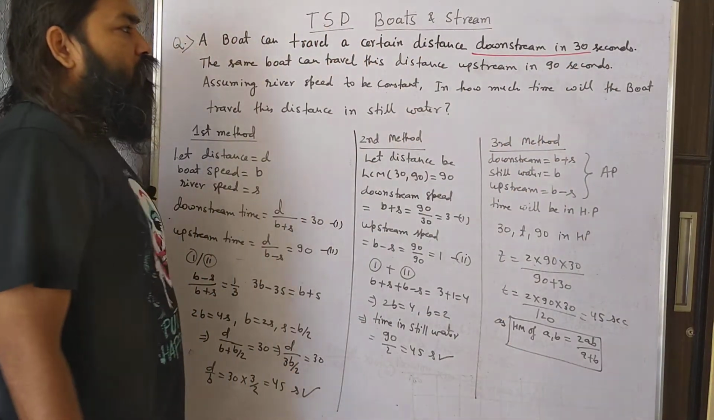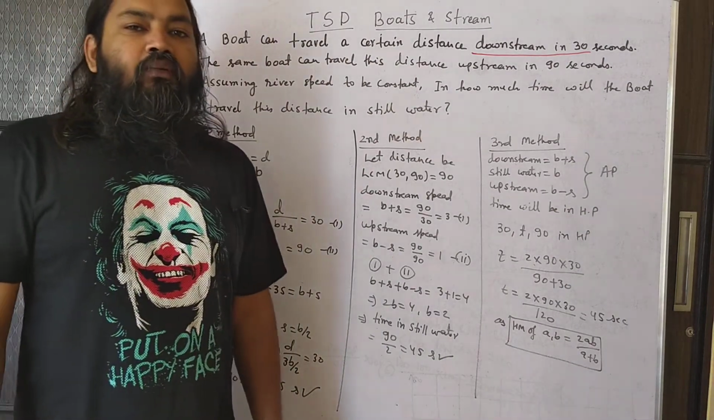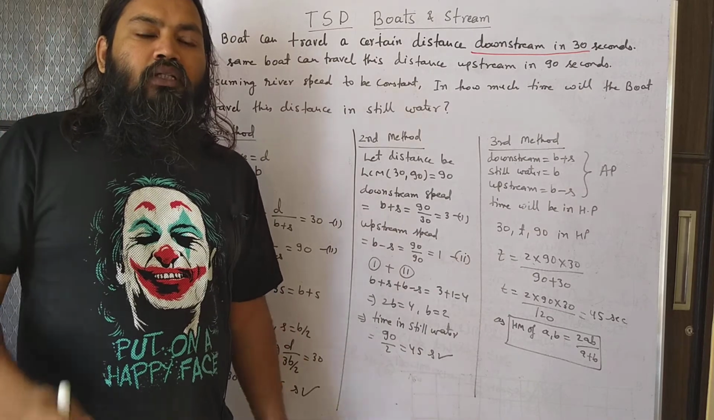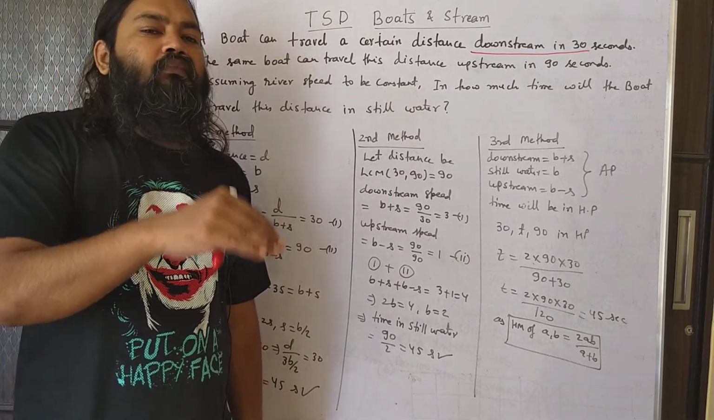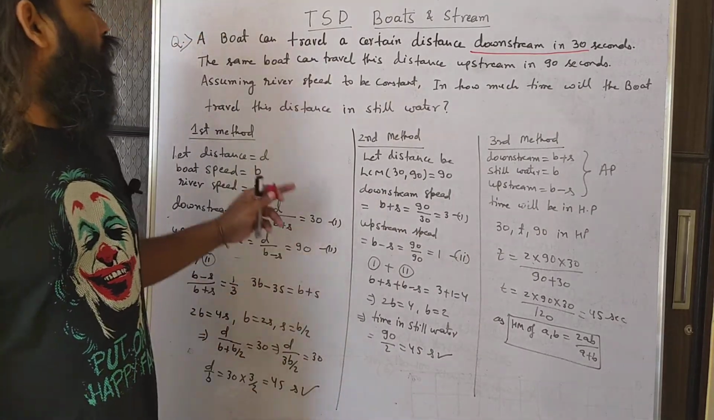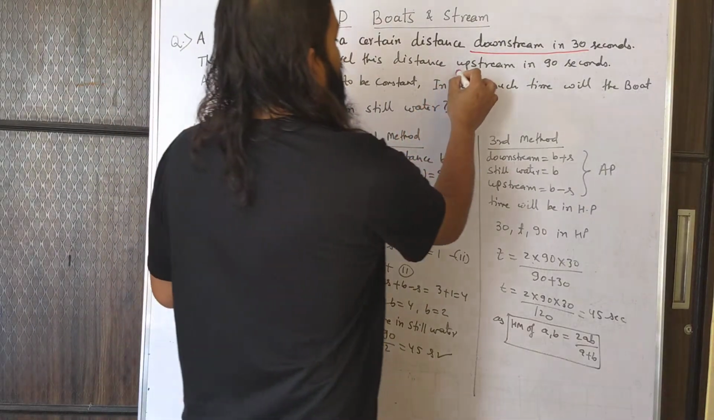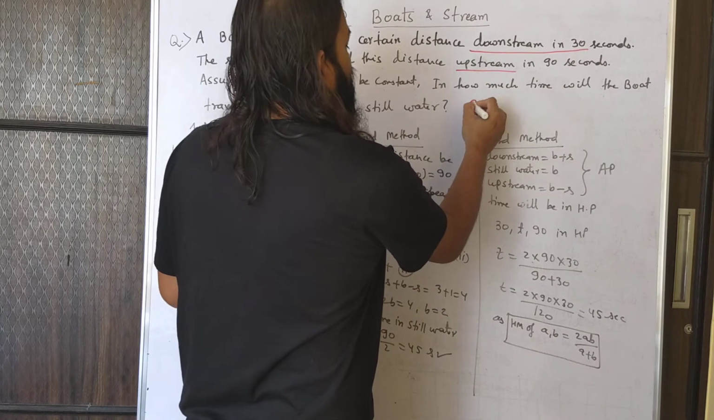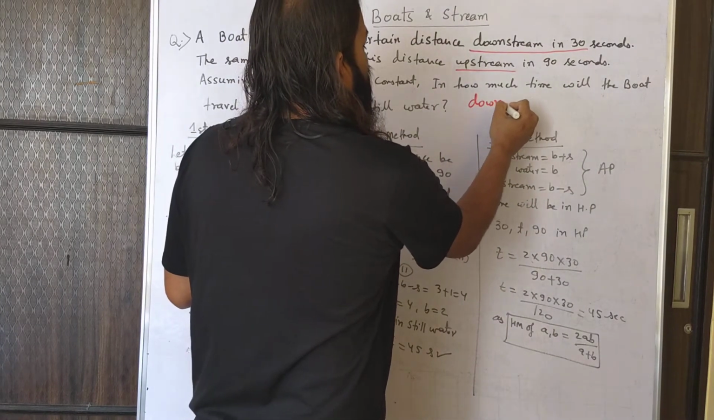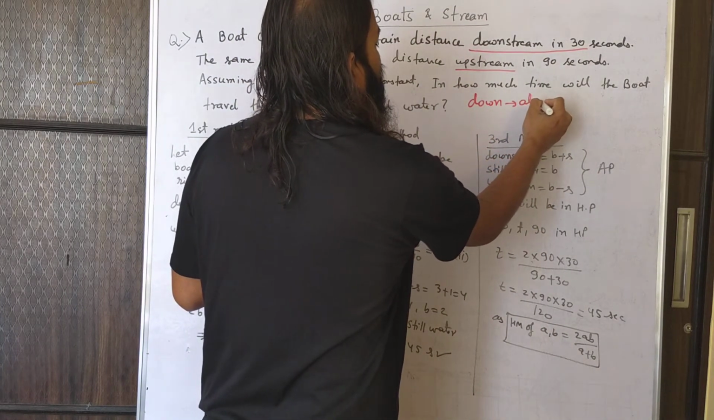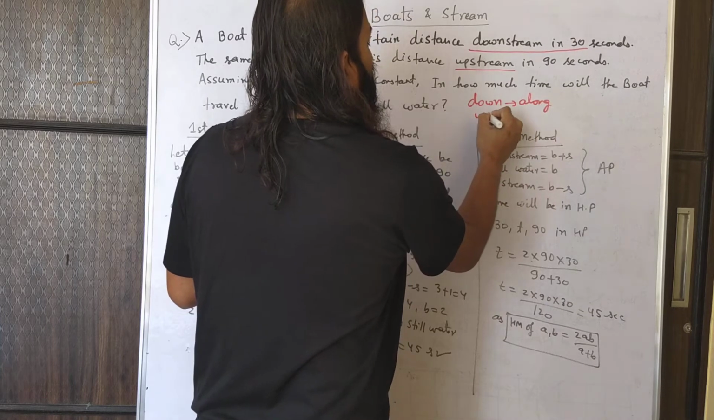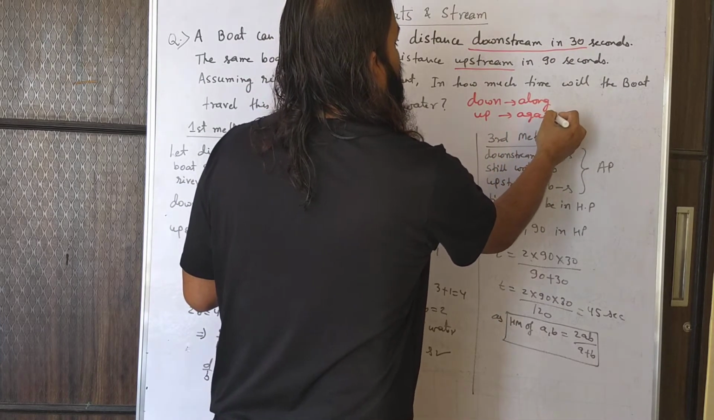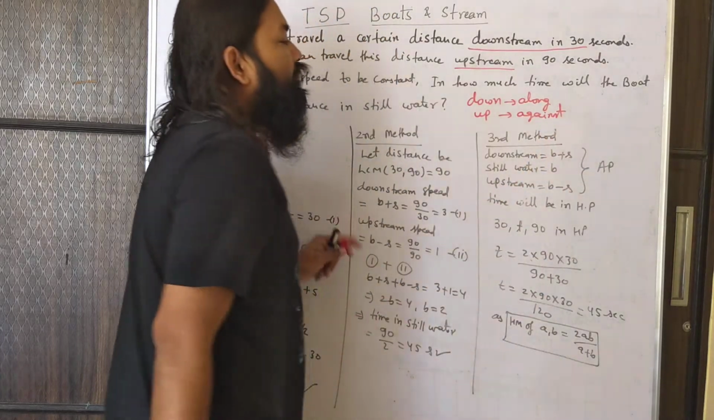So what is the meaning of downstream? A stream always flows from a height to a lower height. So downstream means along the stream, and upstream means against the stream. I will write it here. Downstream means along the stream and upstream means against the stream or against the river.